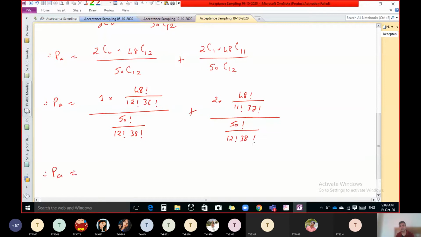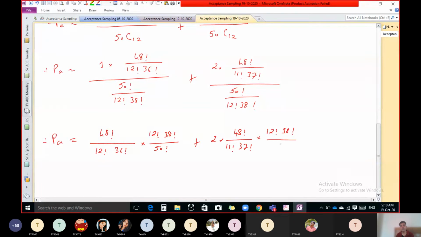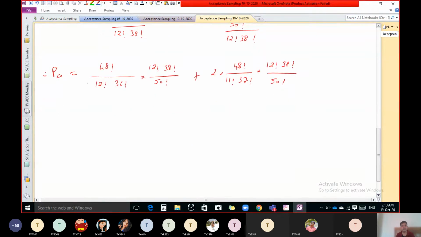So if we simplify, what do we get? No need to write this one. So 48 factorial upon 12 factorial, 36 factorial into 12 factorial, 38 factorial, and 50 factorial, plus keep these two as it is, 48 factorial, 11 factorial, 37 factorial into 12 factorial, 38 factorial, 50 factorial. Now simplify. So we have to cancel this 12 factorial.